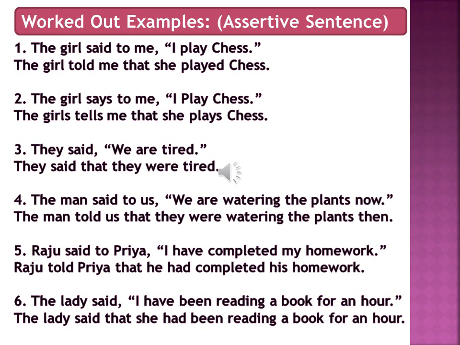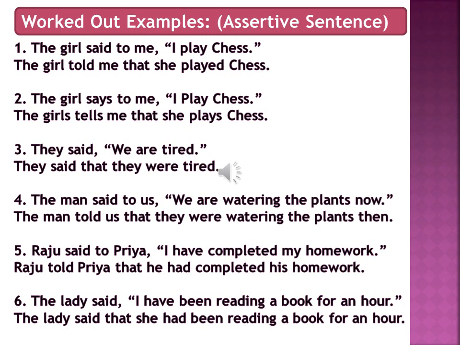Now the next thing that you have to do is that said to is there. So said to, in indirect speech it will be converted to told. So the girl told me. Now to join the reporting speech and the reported speech, see, in between there is only one comma, but when we have to convert it into indirect speech, we need a conjunction to join the two parts.